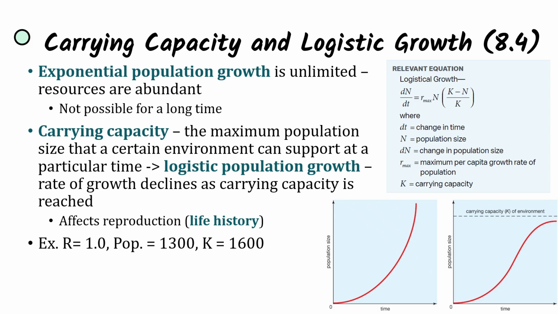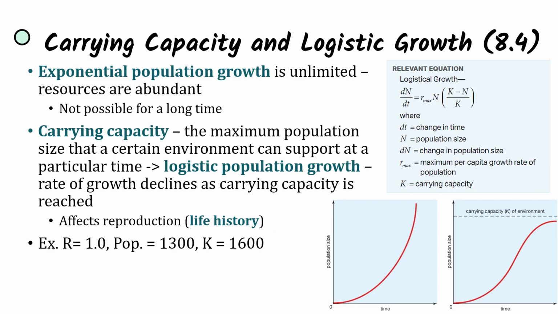However, when we look at exponential population growth, that means resources are abundant, and this is not possible for a long time because environments have a certain limit onto how many individuals they can hold, and that is the carrying capacity, the maximum population size that a certain environment can support at a particular time. And so we see logistic population growth where the rate of growth is going to decline as the carrying capacity is reached. As resources are running out, the amount of growth in the population is going to decrease.